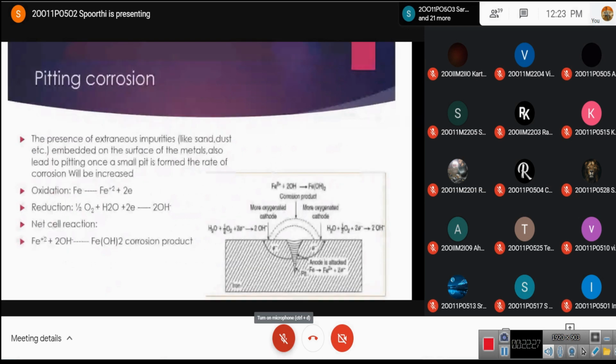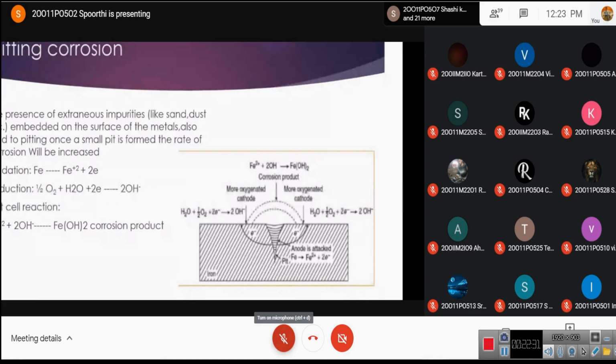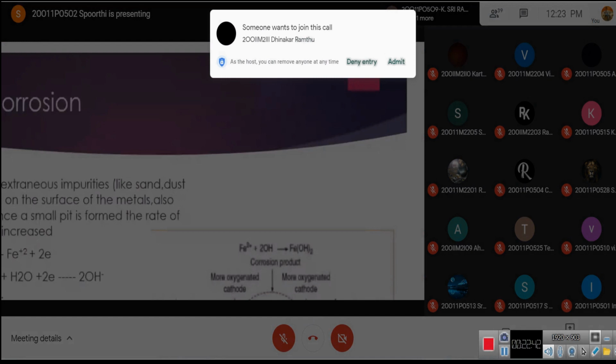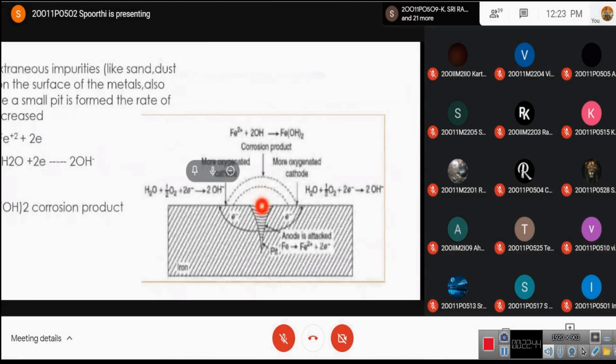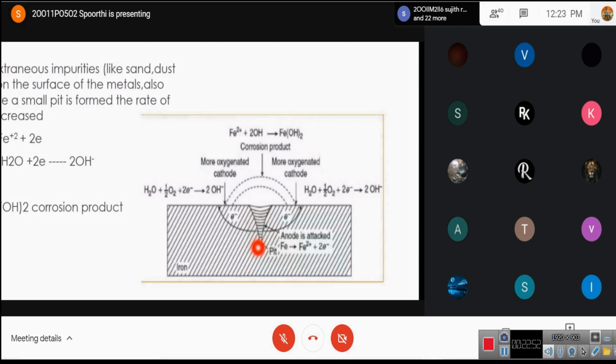Suppose let us take an iron rod. Generally, it consists of some pits, holes, which cannot be seen with our naked eye but are visible at the microscopic level. And this pit is filled with dust and sand, and hence it is closed. Now this part is not exposed to air.